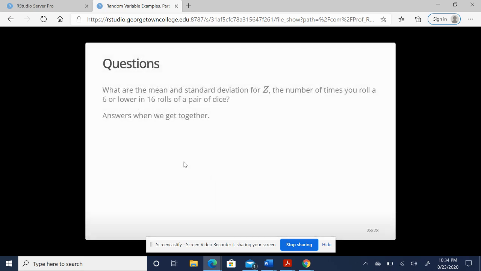Okay? So what are the mean and standard deviation for Z, the number of times you roll a 6 or lower in 16 rolls of a pair of dice? Again, this will be in that separate video as well. So if it were me right now, I would pause my video, open up the slideshow, go back to those individual questions, attempt to do those on my own, and then compare that to the video.